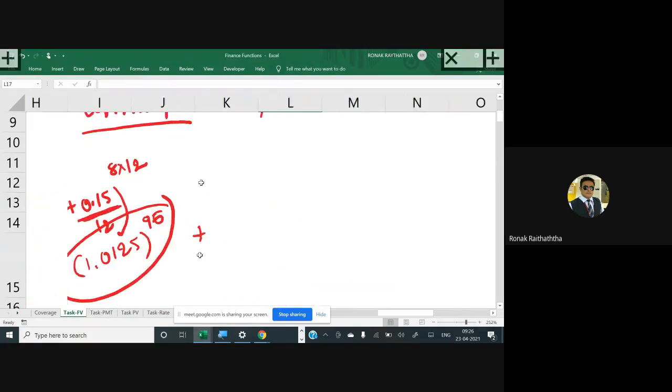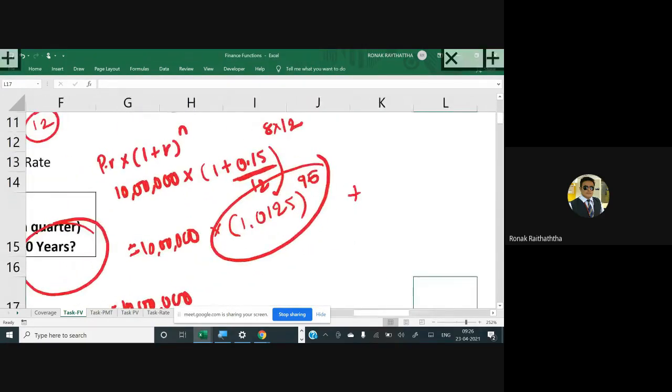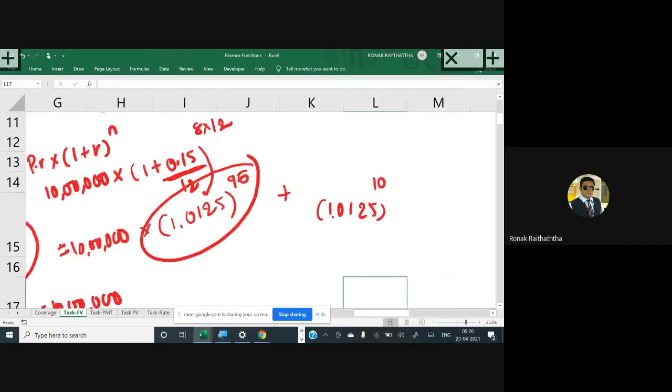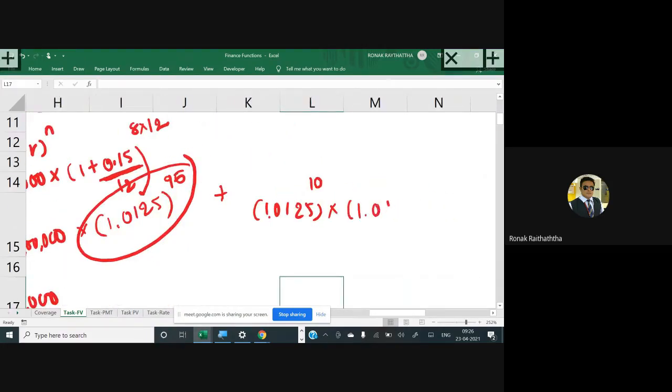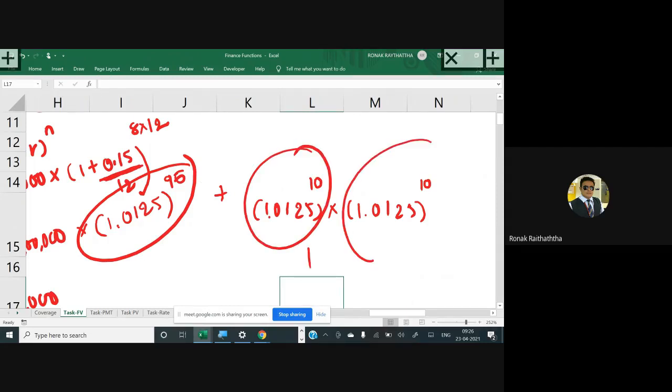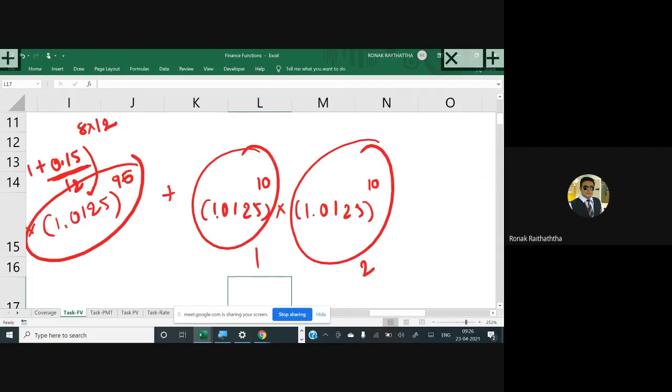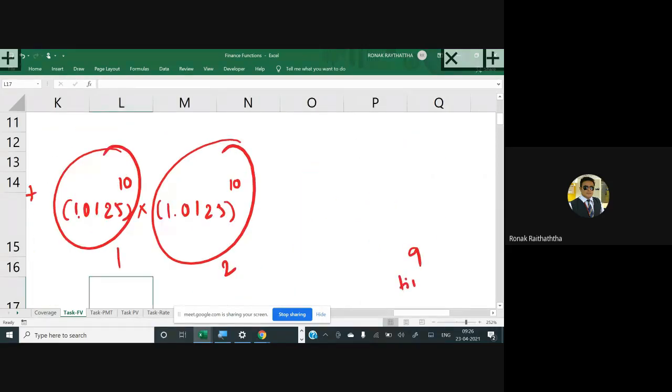So you can write 1.0125 raised to 10, multiplied by 1.0125 raised to 10, and you do that for 9 times, just multiplying each amount. So you will have to find 1.0125 raised to 10 only one time in your calculator.